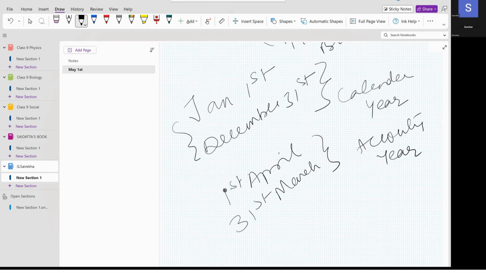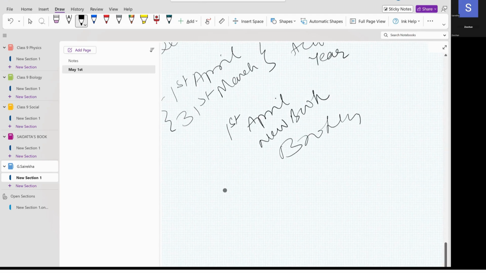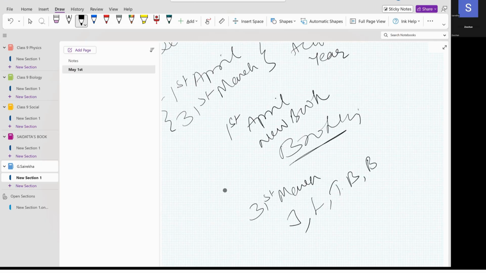Usually this is what you see in the calendar. But this is what the accountant actually follows. On 1st April, they'll start a new book. What is that book called? Bookkeeping. They'll start with bookkeeping. And on 31st March, looking into the bookkeeping, they'll prepare the journal, ledger, trial balance, that is the financial statements: trading, profit and loss account, and balance sheet.